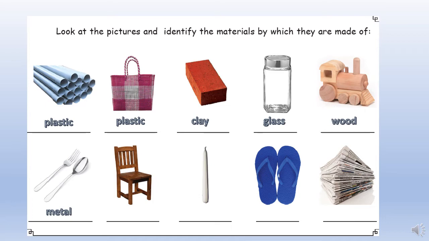Now the next one is a fork and a spoon which is made out of metal. Then we have a chair made out of wood. Then we have candle made out of wax. Then we have slippers made out of rubber. And last we have newspaper made out of paper.